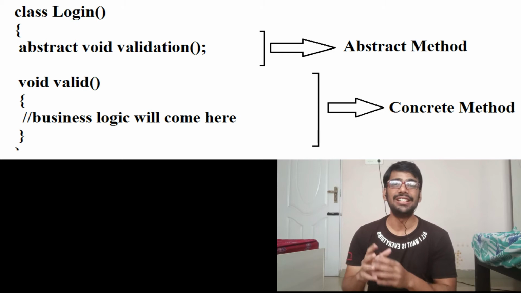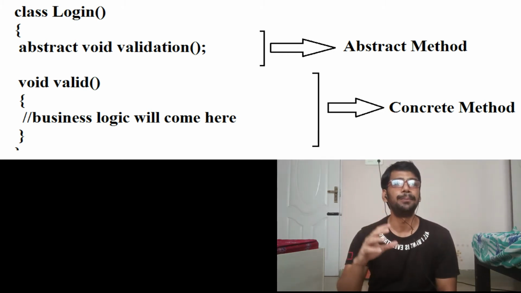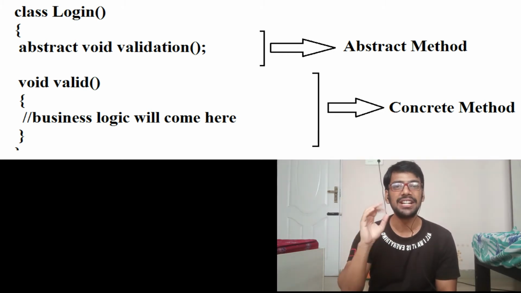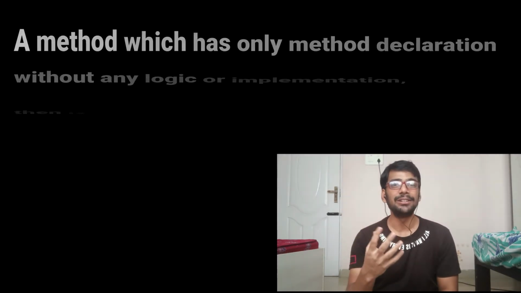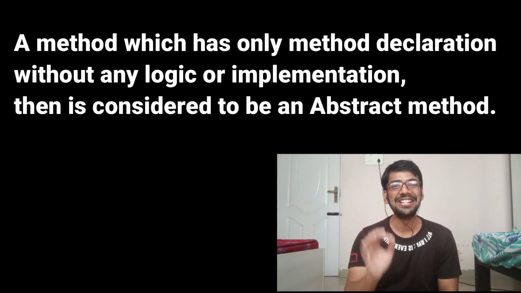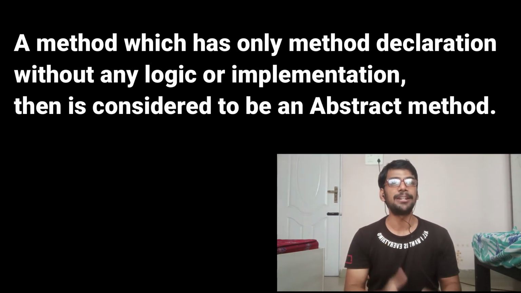So never get confused. If somebody asks, just give them the real world example like action and reaction. They will be able to understand. Even they may not know about this, I believe, but you can give it like this example. Every method has two things, method declaration as well as method implementation. And what is an abstract method? Any method which has only the method declaration is called an abstract method.